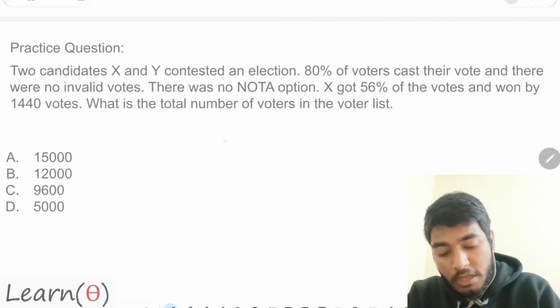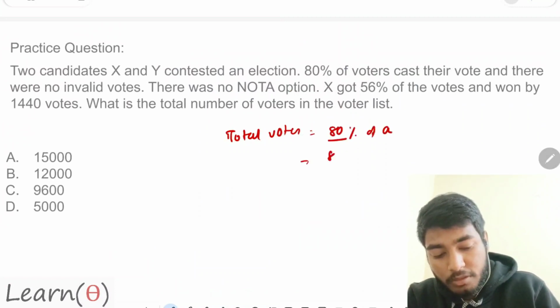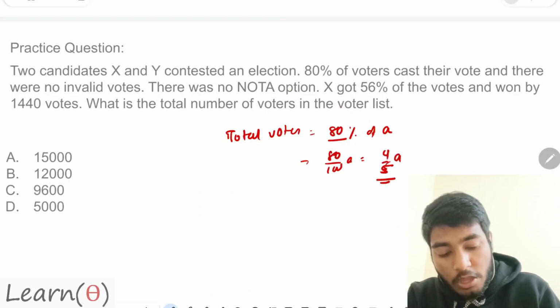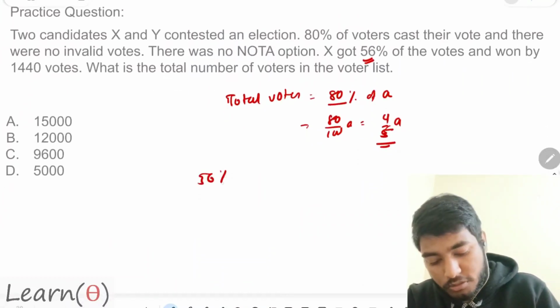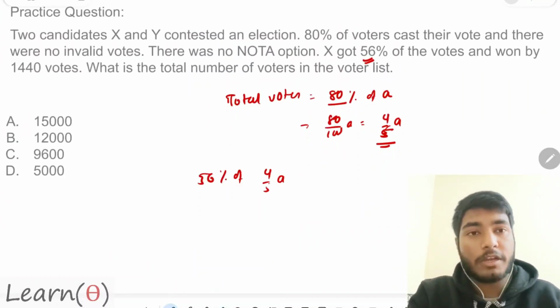Let me give it. So can I say total votes is equal to 80% of total people, 80% of A? So can I say 80 by 100 A, that is basically 4 by 5 A? So of 4 by 5 A, X has got 56%. So 56% of 4 by 5 A is the percentage of votes that person X has got.